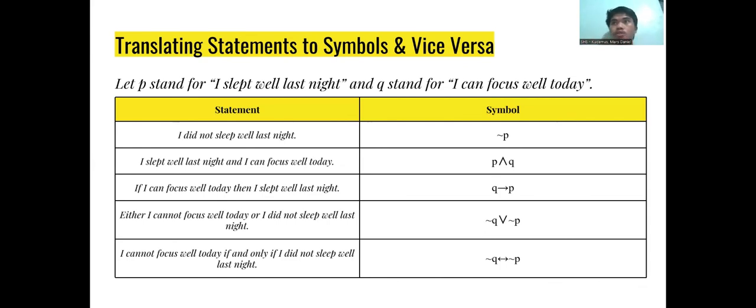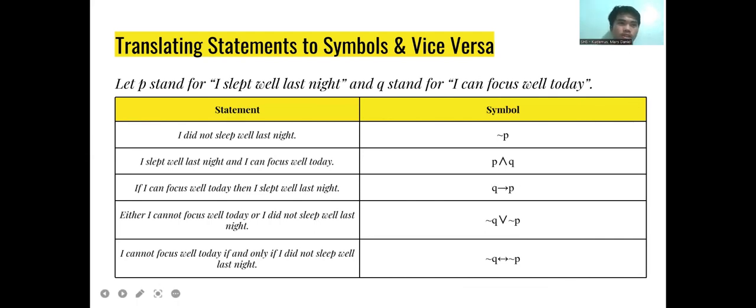If we have a connective that translates to not, we place it before the letters. I did not sleep well last night is denoted by P, and the wave is placed before the P. So what's our final statement? Wave Q, upside down V, wave P.